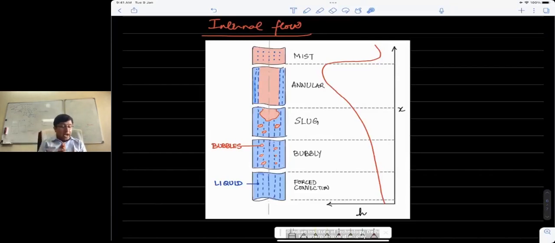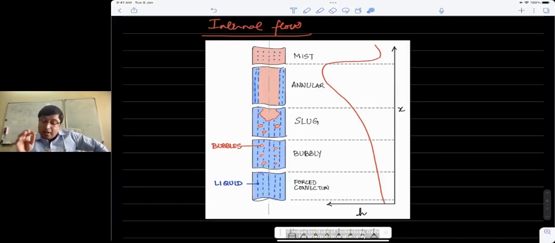But beyond this, the liquid film on the surface starts converting into vapor. The annular region starts shrinking, and the vapor occupies more and more cross-sectional area, until you reach a point where the vapor completely takes over and the surface becomes dry. The surface will not have any contact with the liquid, and that is a point where the heat transfer coefficient decreases suddenly. Beyond this point, whatever liquid is remaining in the duct will be in the form of a mist.